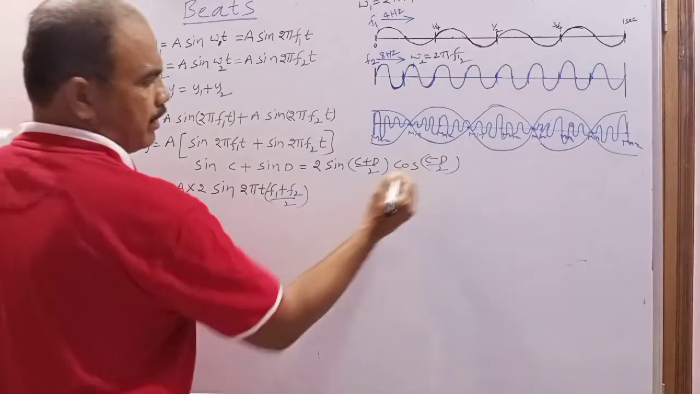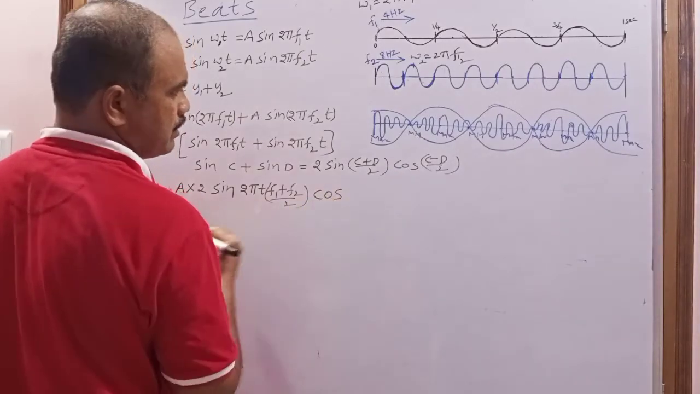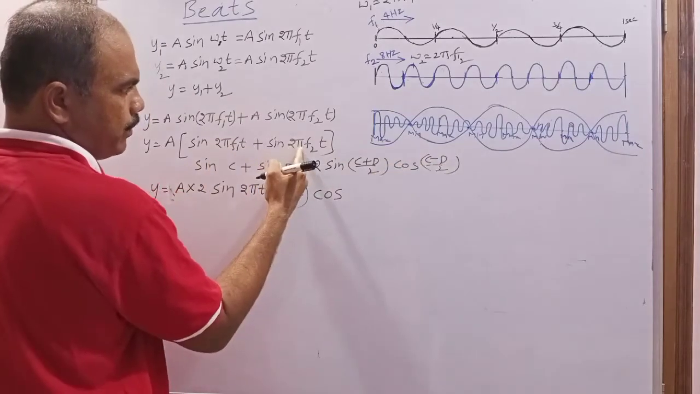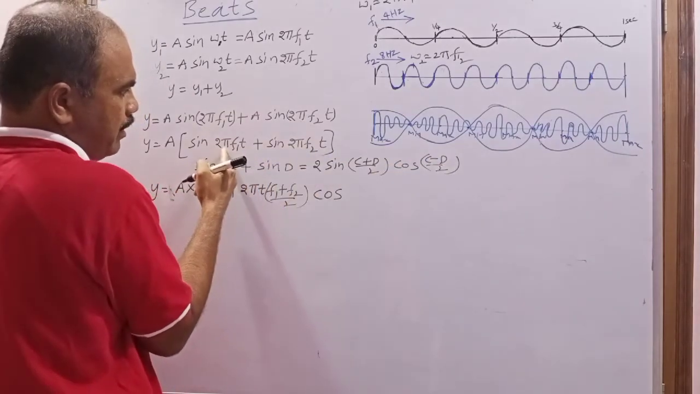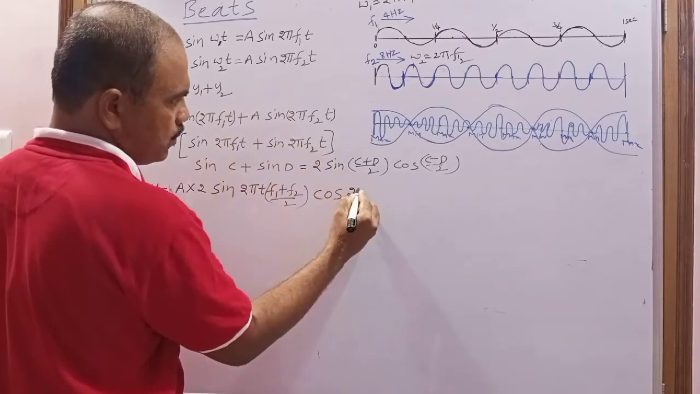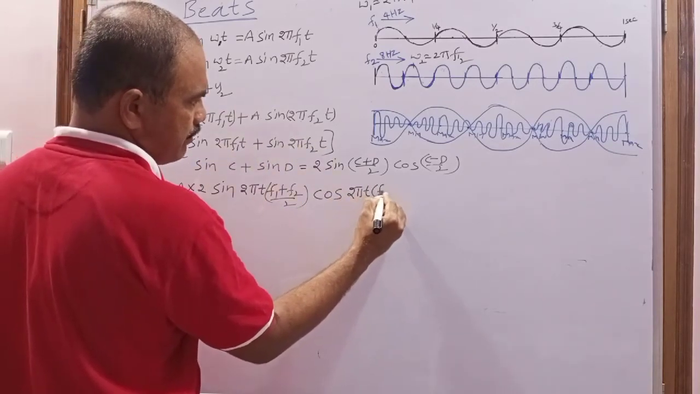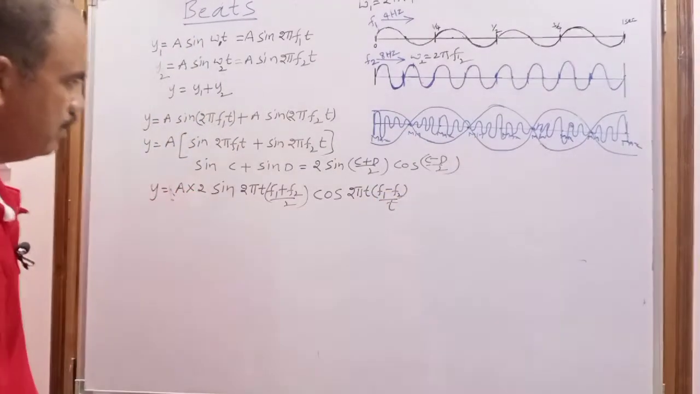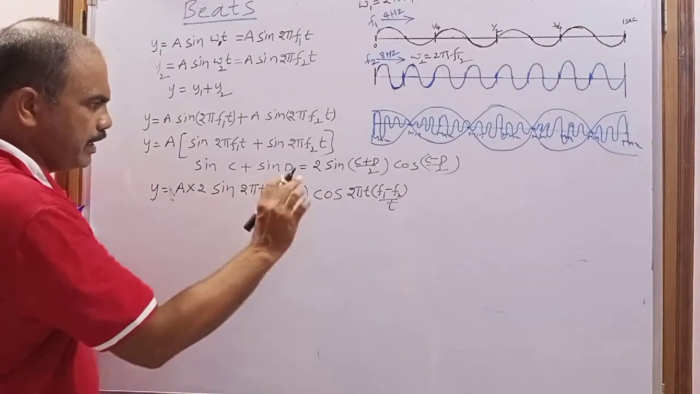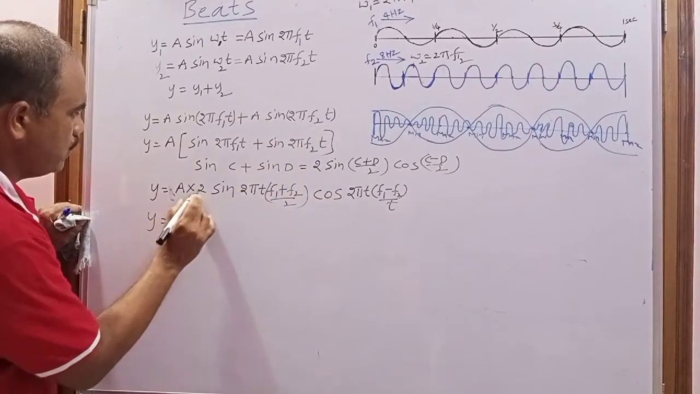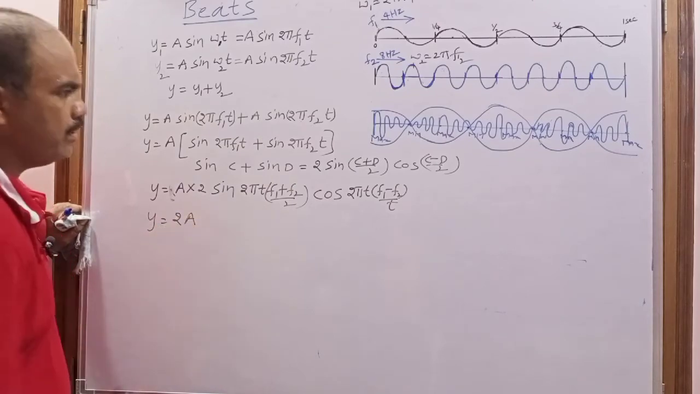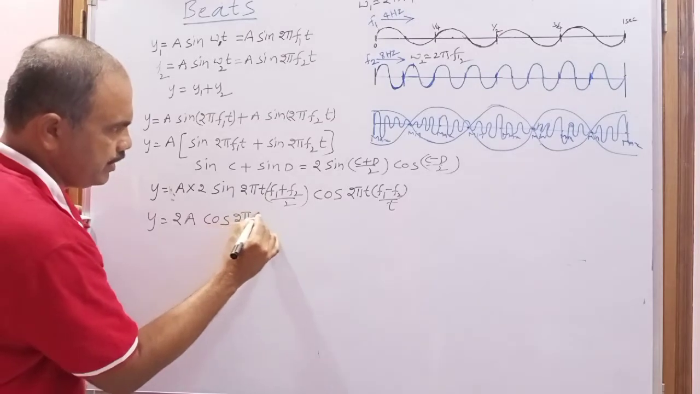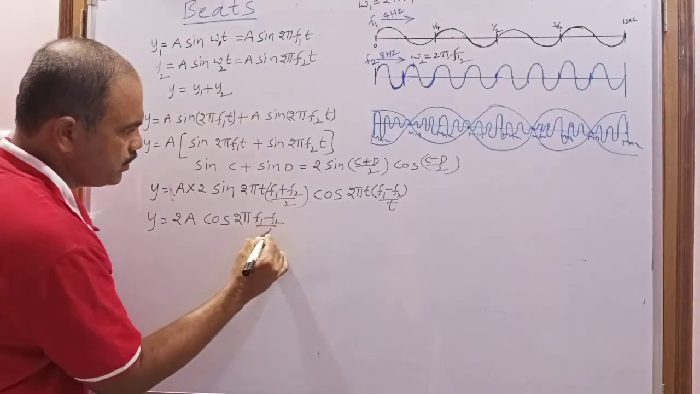And next, cos of c, which is 2 pi f1 t, minus d, which is 2 pi f2 t. Taking 2 pi t common, what remains is (f1 minus f2) by 2. So now when I rearrange this equation, y is equal to 2a, writing first, cos 2 pi (f1 minus f2) by 2 into t.